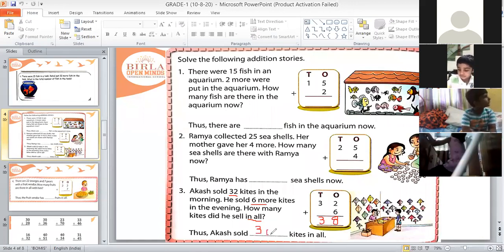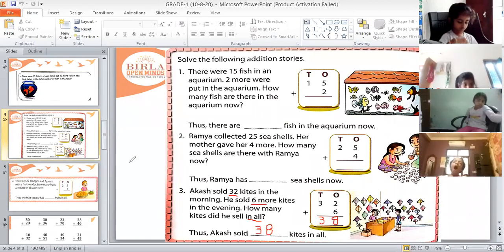Veda said properly. So in this blank space, we will write the answer 38 children, okay? Yeah. Write this. So now we'll move to next one.